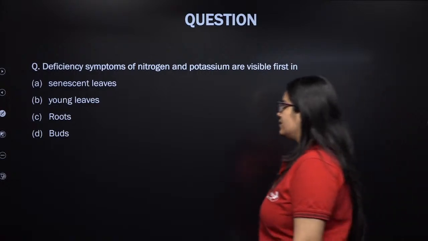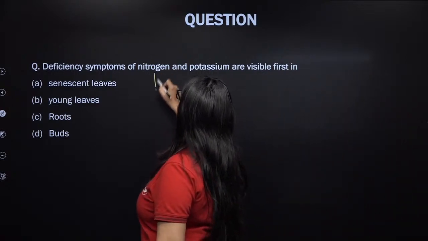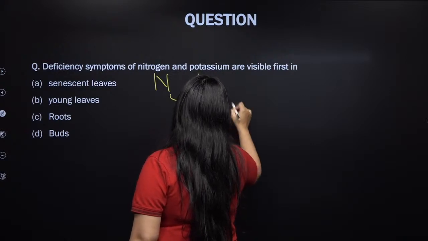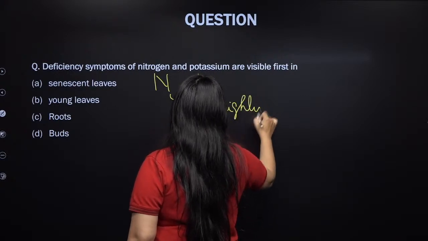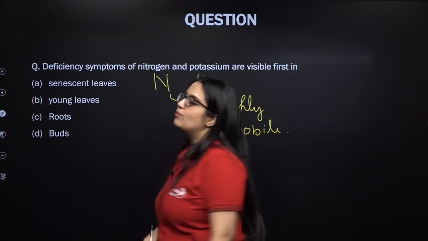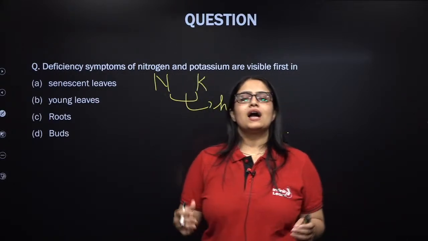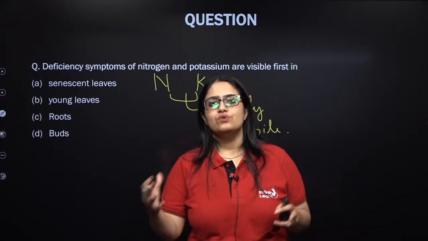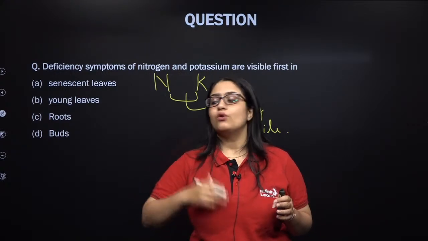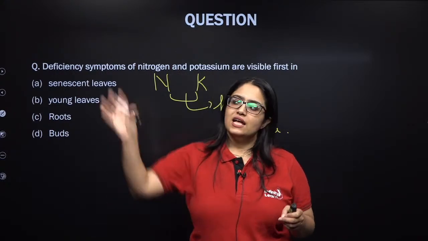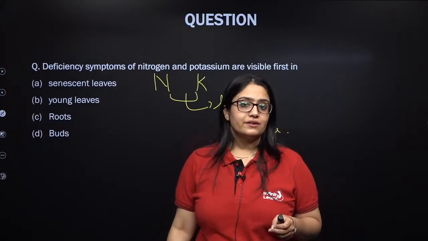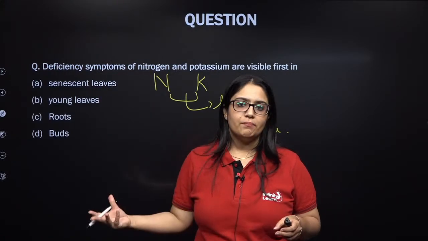It is senescent leaves. So what happens? Nitrogen and potassium, my kids, are highly mobile elements. Whenever the elements are mobile in nature, and a plant part is about to die or undergoing senescence, about to fall, the mobile elements are withdrawn from such plant parts because they are going to end up dying.